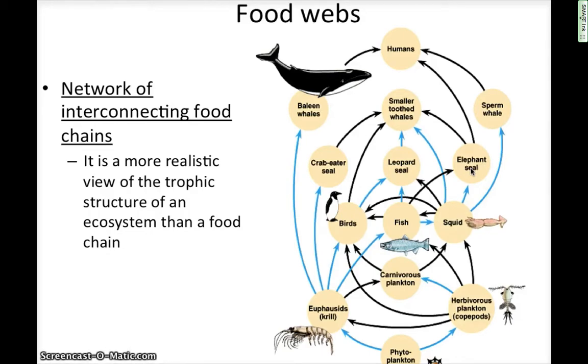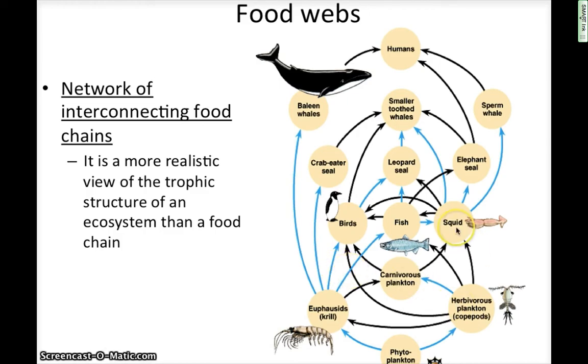So one organism in particular could eat multiple things. Maybe the mouse wouldn't necessarily just eat a sunflower, but it could also eat grass. In this example, we can see lots of different arrows going in all different directions. We're starting at the bottom here, the phytoplankton, the producer. We're sending that energy to these other organisms.